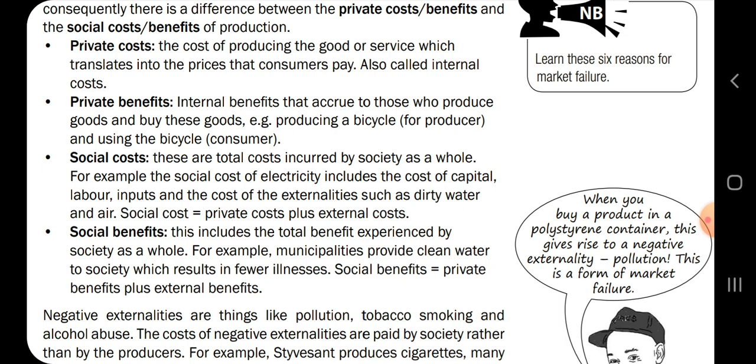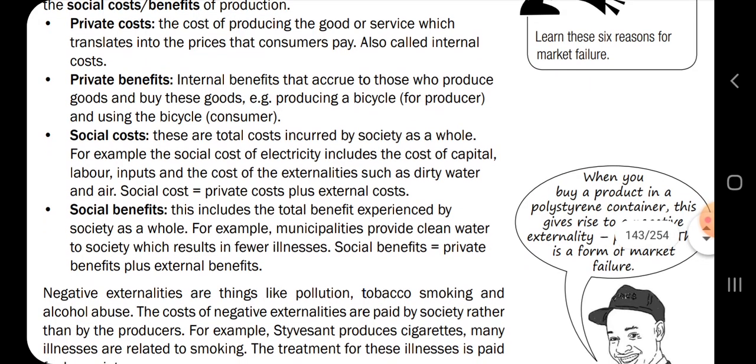It's going to cause pollution. Okay, so let's look at this. Social costs, these are the total costs incurred by society as a whole. For example, the social cost of electricity includes the cost of capital, labor, inputs, and the cost of the externalities such as dirty water and air.